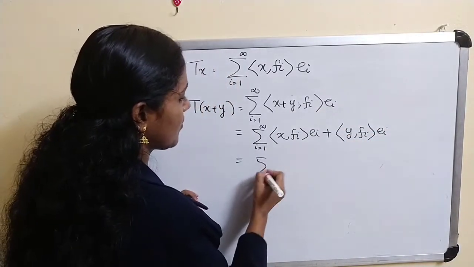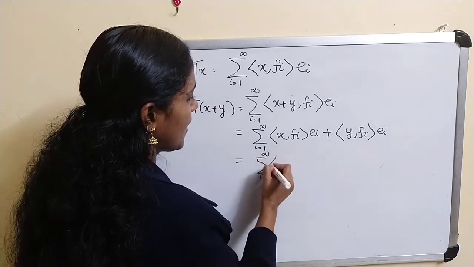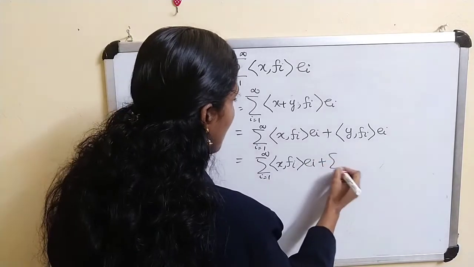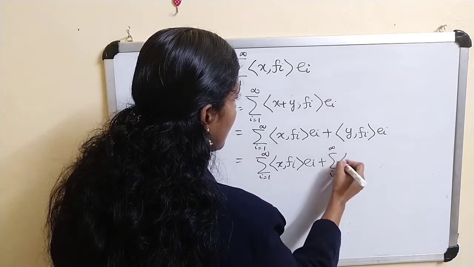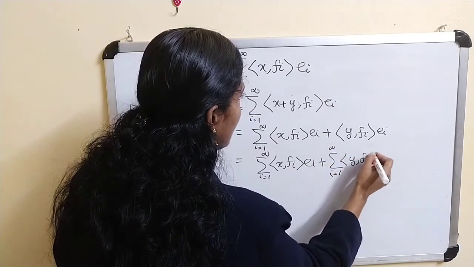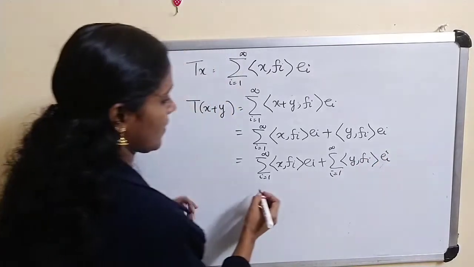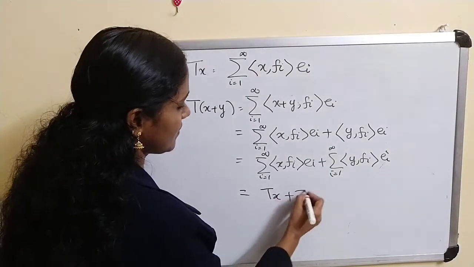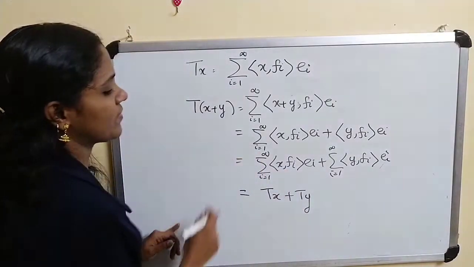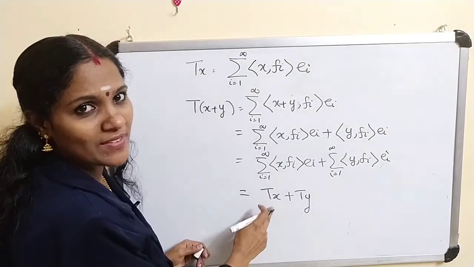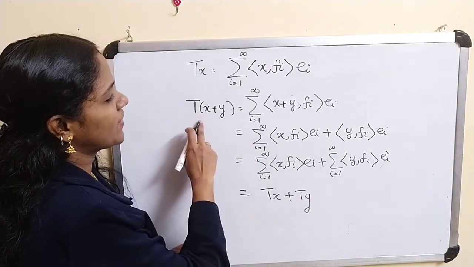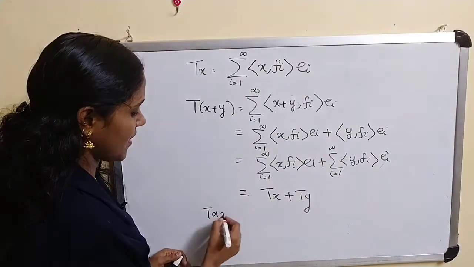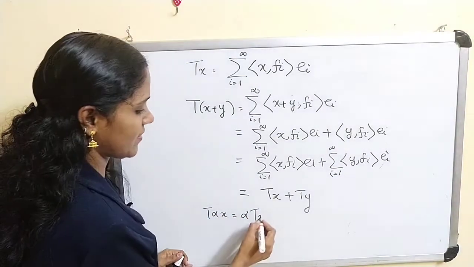This is equal to sigma of inner product of x, fi, ei plus sigma of inner product of y, fi, ei. This is Tx plus Ty. So T of x plus y is equal to Tx plus Ty, and T of alpha x you can easily write as alpha times Tx.